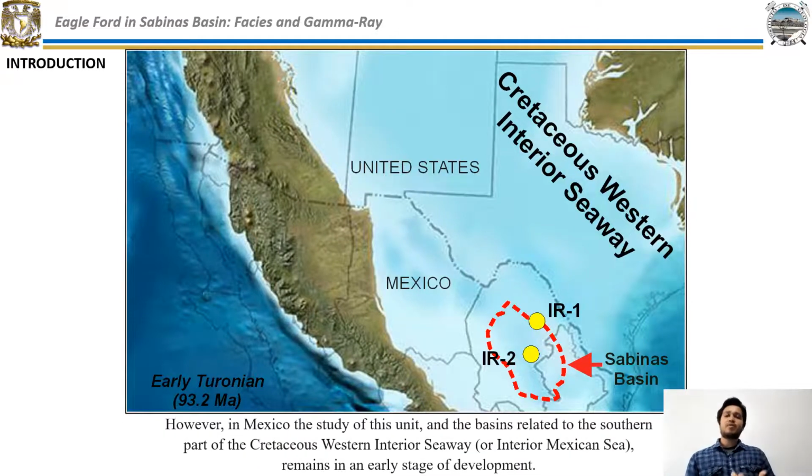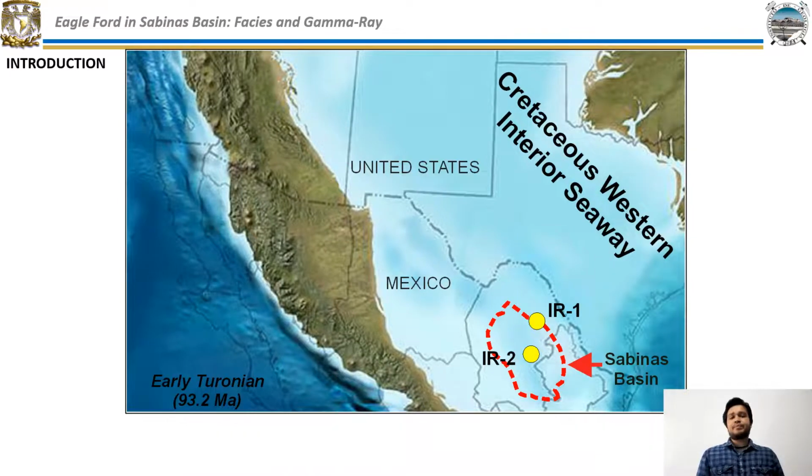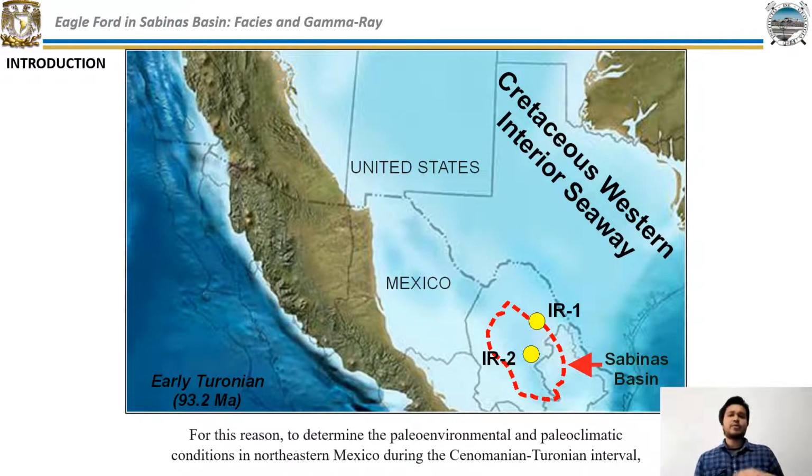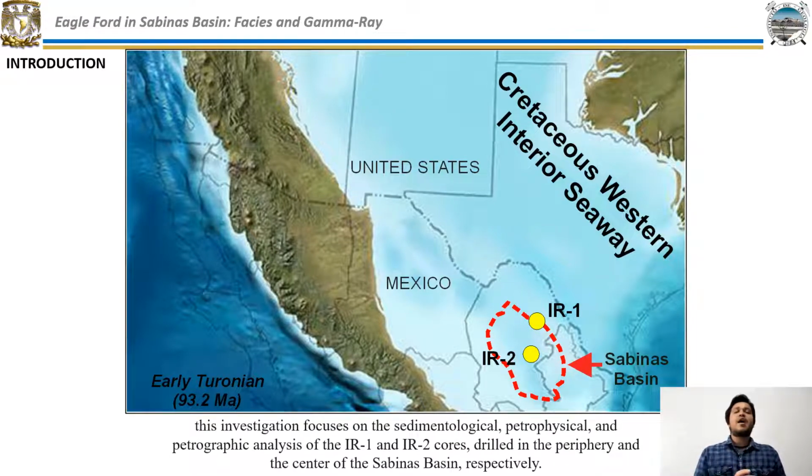However, in Mexico, the study of this unit and the basin related to the southern part of the Cretaceous Western Interior Seaway, or Interior Mexican Sea, remains in an early stage of development. For this reason, to determine the paleoenvironmental and paleoclimatic conditions in northeastern Mexico during the Cenomanian-Turonian interval, this investigation focuses on the sedimentological, petrophysical, and petrographic analysis of the IR1 and IR2 cores drilled in the periphery and the center of the Sabinas Basin, respectively.